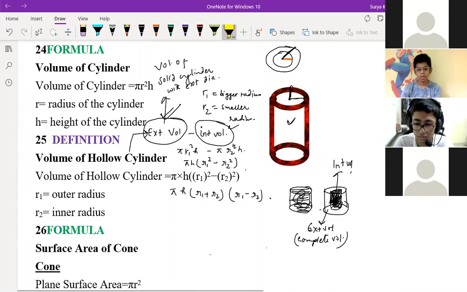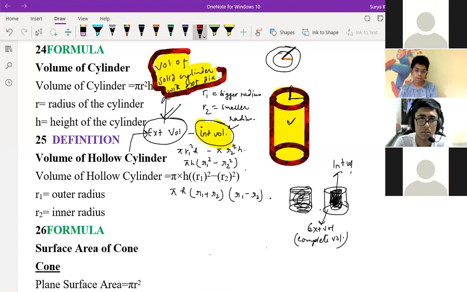External part means everything inside is coming into the picture. What is this full thing? Nothing is left out. This whole thing is there, no? This whole thing will come. This yellow part and this gray part, everything will come into the picture. Yes, sir. And the internal volume is only this yellow part. Understood? Yellow is also coming into the picture, and this gray is also coming into the picture.